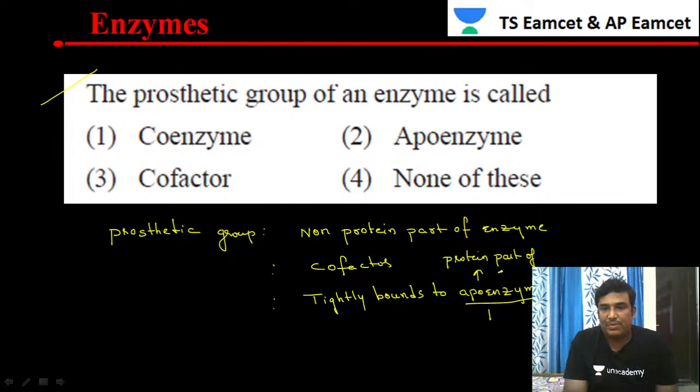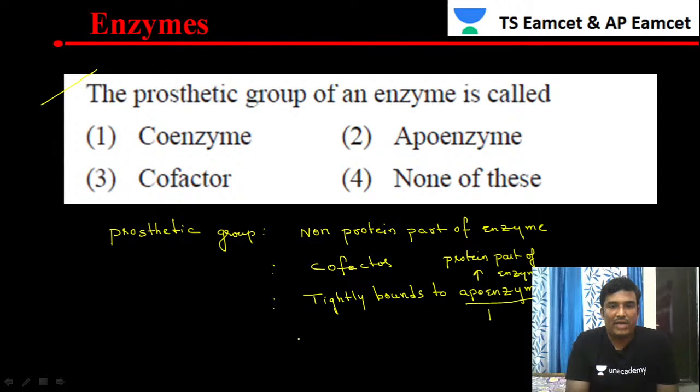The protein part of an enzyme is called the apoenzyme. The prosthetic group is a cofactor. In fact, the prosthetic group is a cofactor, and it is a non-protein part of the enzyme. It is tightly bound to the apoenzyme.